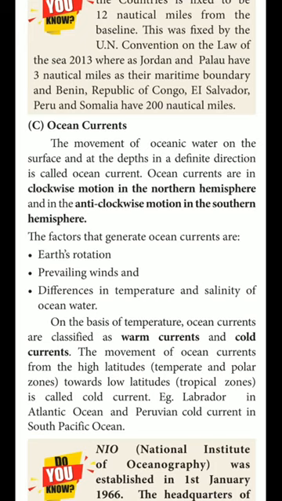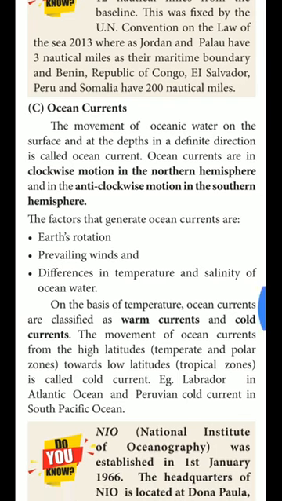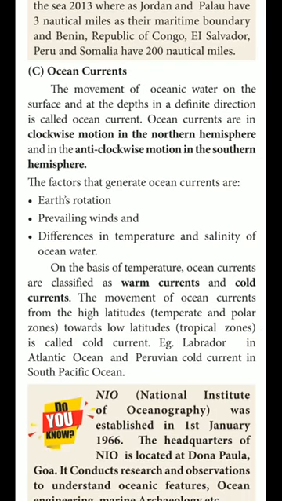Ocean currents move clockwise in the northern hemisphere and anti-clockwise in the southern hemisphere.